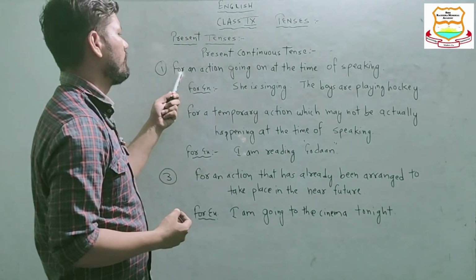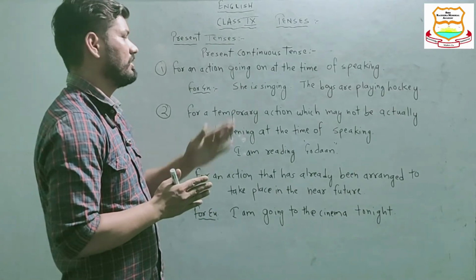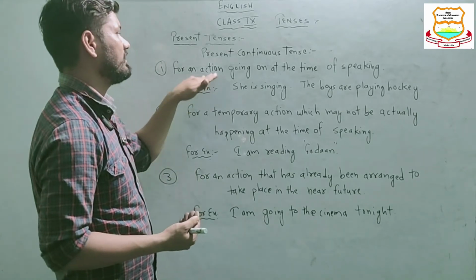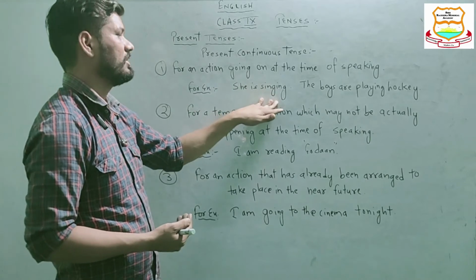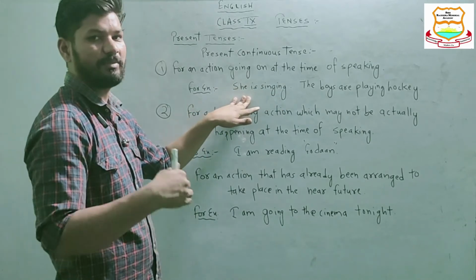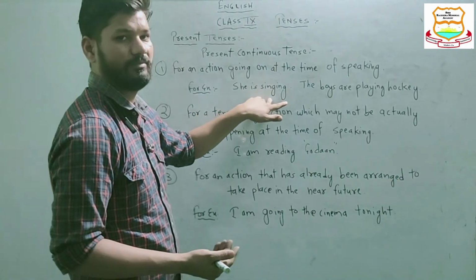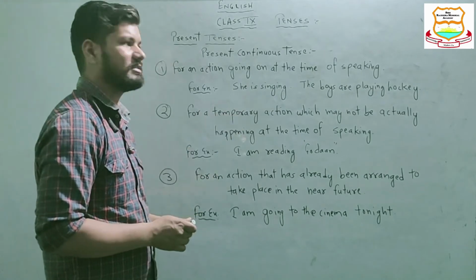First one is for an action going on at the time of speaking. So whenever the speaker is making the statement, the event is still going on. Suppose this first one, "C is singing." At the time of speaking, when the speaker is telling this statement, C is singing, the actual verb, or actual event, is taking place at the same time.